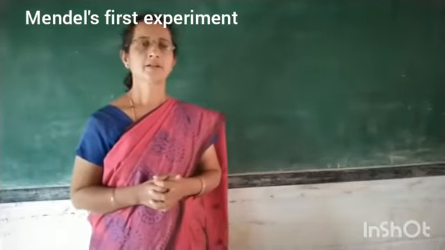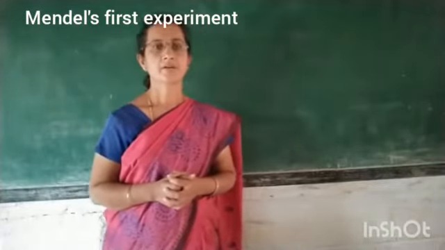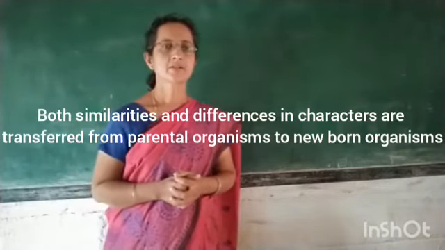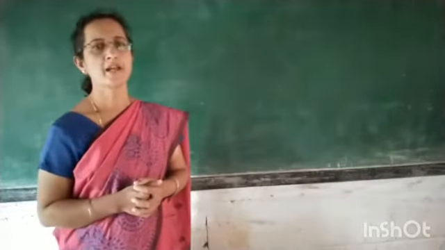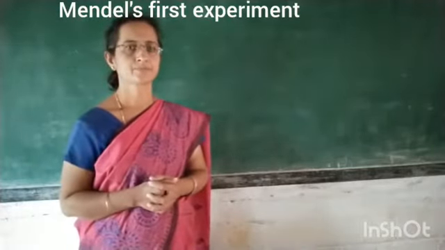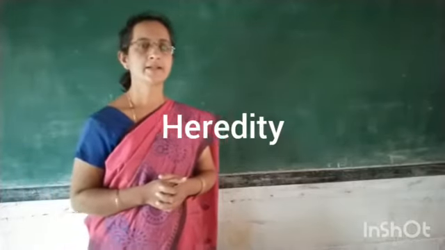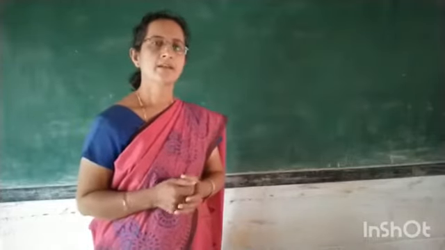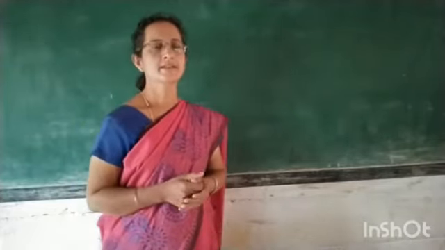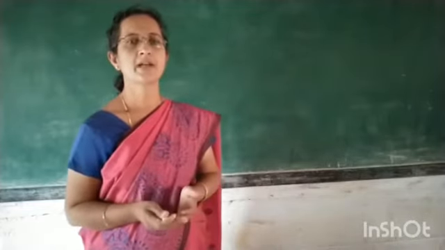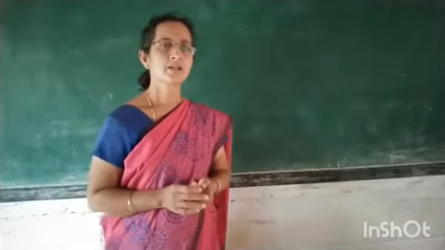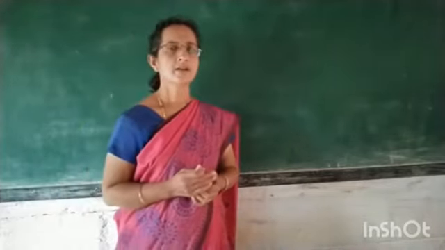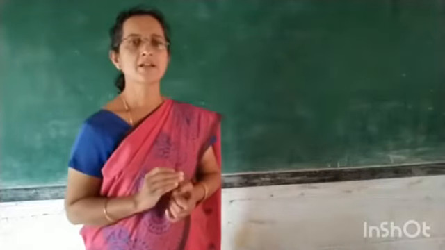We are learning that these characters are transferred from parents to offsprings. The process by which characters are transferred from parents to offsprings is called heredity. These characters are considered as similarities between the parents and the offsprings, as well as differences between the parents and offsprings. So both these similarities and differences